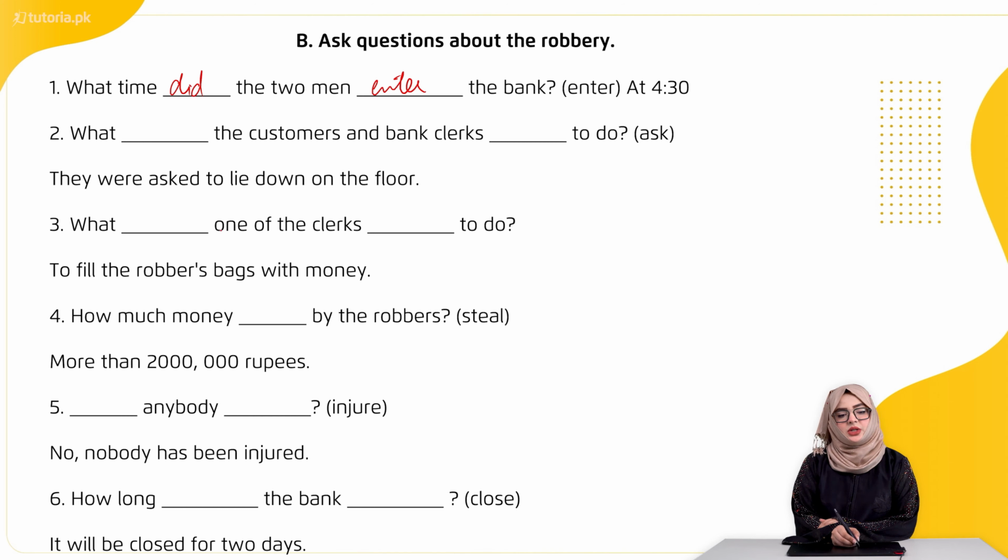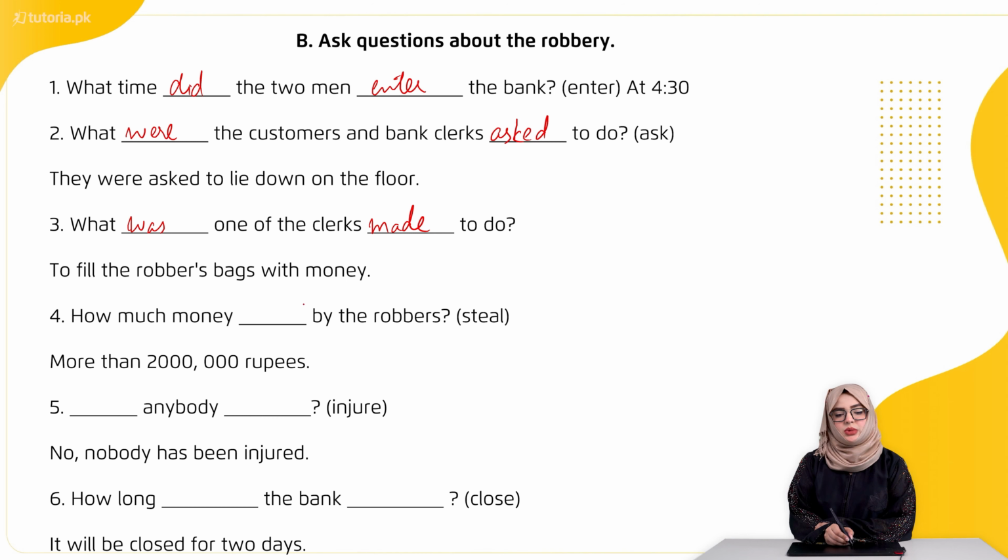Second is what dash the customers and bank clerks dash to do, and we have the word ask in brackets. The answer to this question is they were asked to lie down on the floor. So what were the customers and bank clerks asked to do? Third one is what dash one of the clerks dash to do. The answer to this question is to fill the robber's bag with money. So what was one of the clerks made to do?